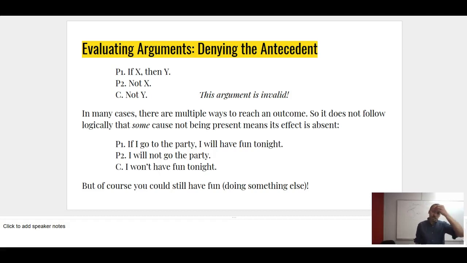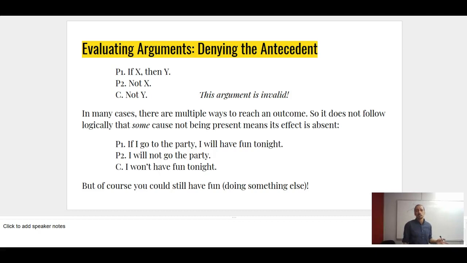So suppose I say something like, man, if I go to the party, I'm going to have some fun tonight. But I can't go to the party. I guess I won't have fun. That doesn't actually follow. I could have fun some other way. Why can't I go? My car's broken down. But that doesn't mean I can't have fun.